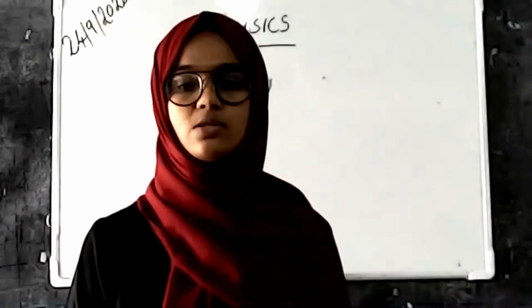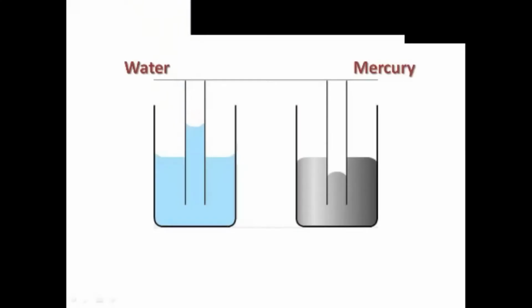For this we want to see our slide. In this slide, we can see two beakers. The first beaker is filled with water and the second one is filled with mercury. Both of these beakers have a capillary tube.